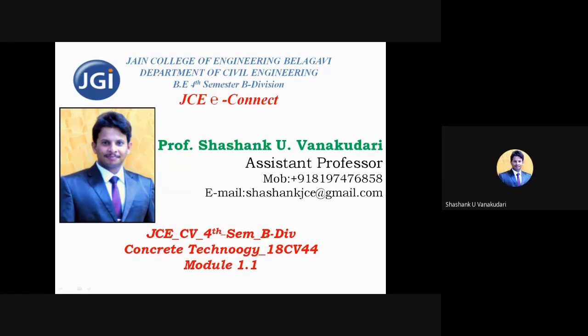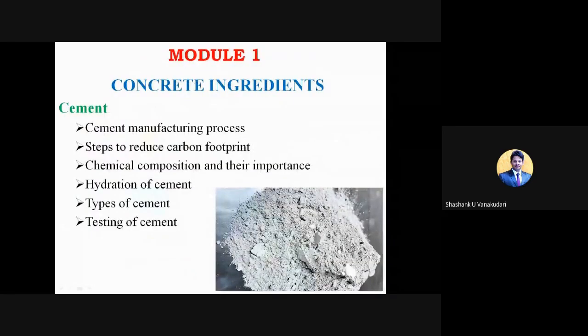Okay, right. Thank you. So yesterday we have seen the introduction part of module 1 to module 5. So these are the contents in module 1. It starts with cement. These are the main ingredients while preparing a concrete. First one is cement, then fine aggregate, then coarse aggregate, and then water. Apart from this, we can add mineral admixtures and chemical admixtures. They are optional. And here in cement, we are going to study about the cement manufacturing process. They are classified as